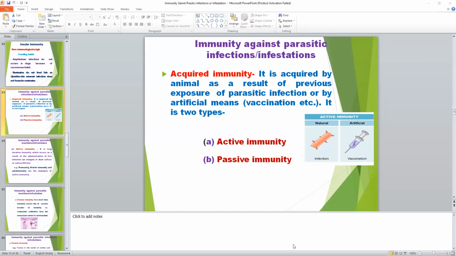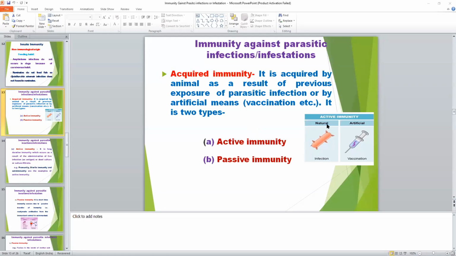Today I will first discuss the previous class. That is acquired immunity. There are two types of immunity: innate immunity, that is inborn immunity, and acquired immunity. Innate immunity has no relation with infection, but acquired immunity occurs after infection or vaccination of the host. This is of two types: active immunity and passive immunity. Active immunity is of two types, that is natural and artificial.